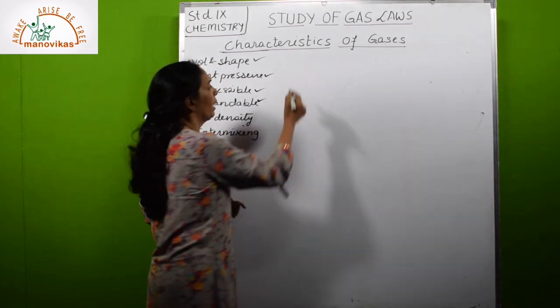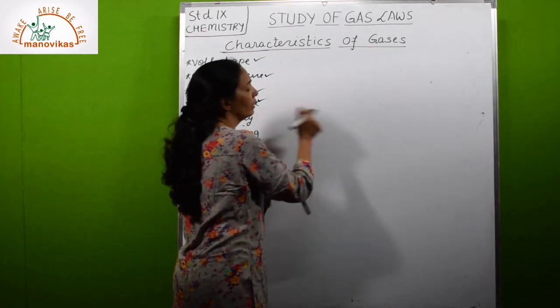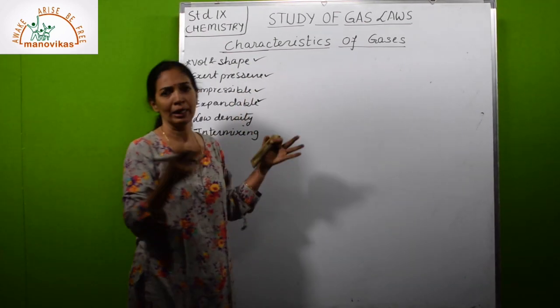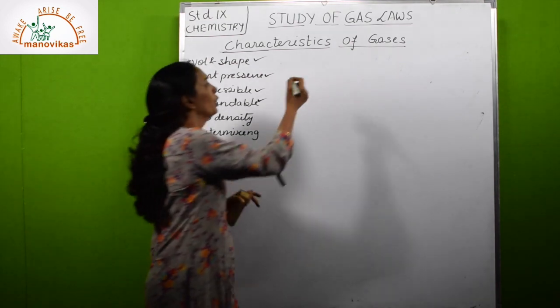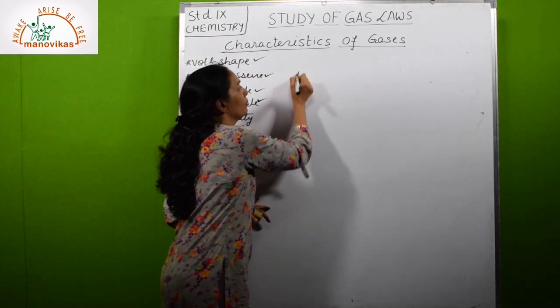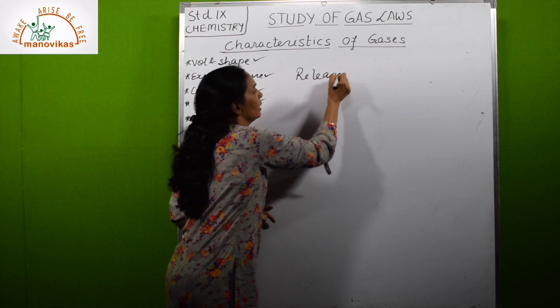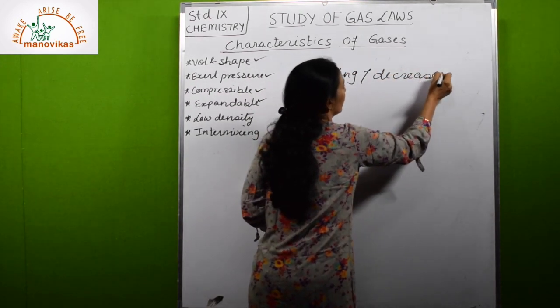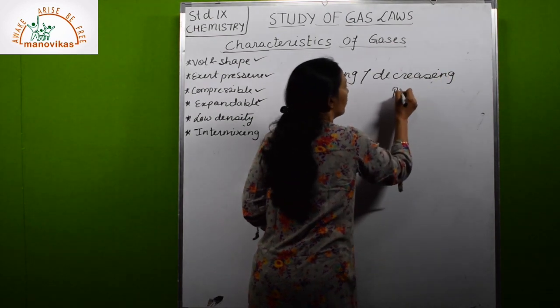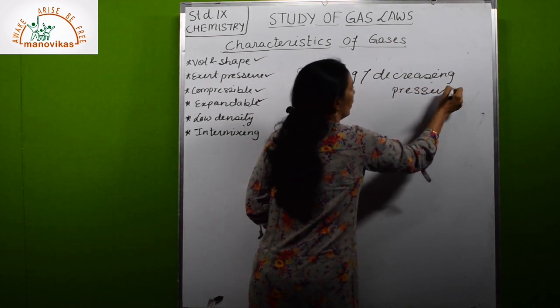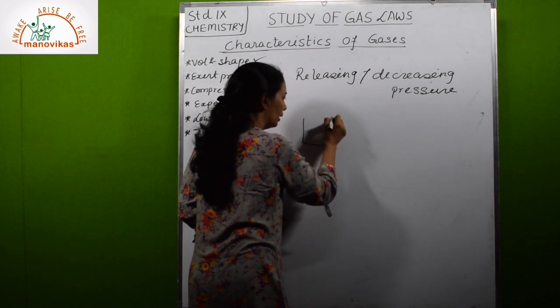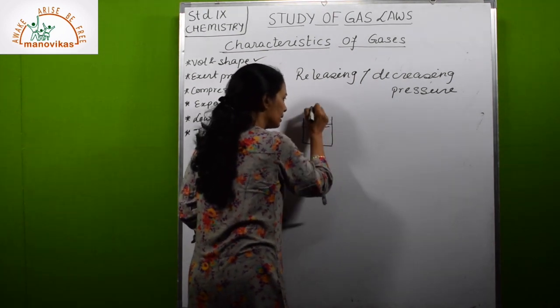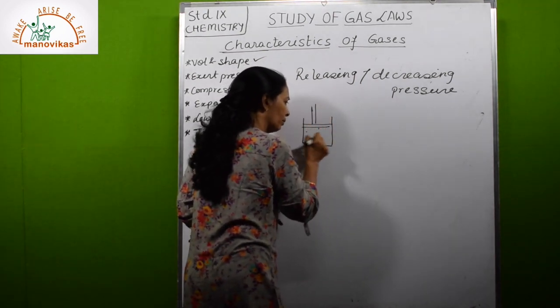How can we expand? There are two ways of expanding the volume of gases. One is by releasing or decreasing pressure. Let us suppose this is a container in which the gas is kept and this is a piston.